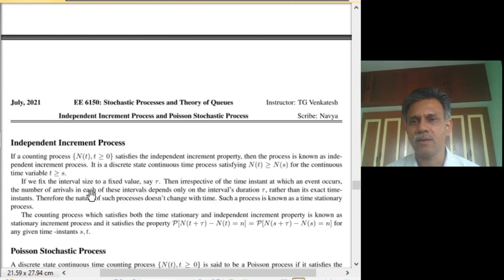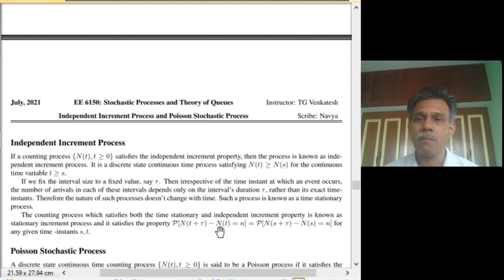Another is shifted by s time units, so it is from t plus s to t plus s plus tau. The duration is tau in both cases, and if s is finite, if it is greater than tau, then the intervals are non-overlapping.